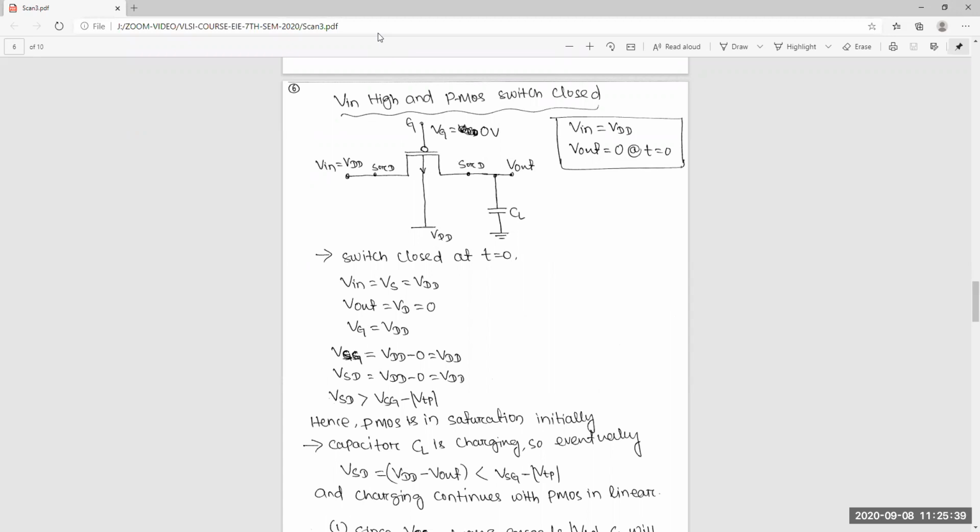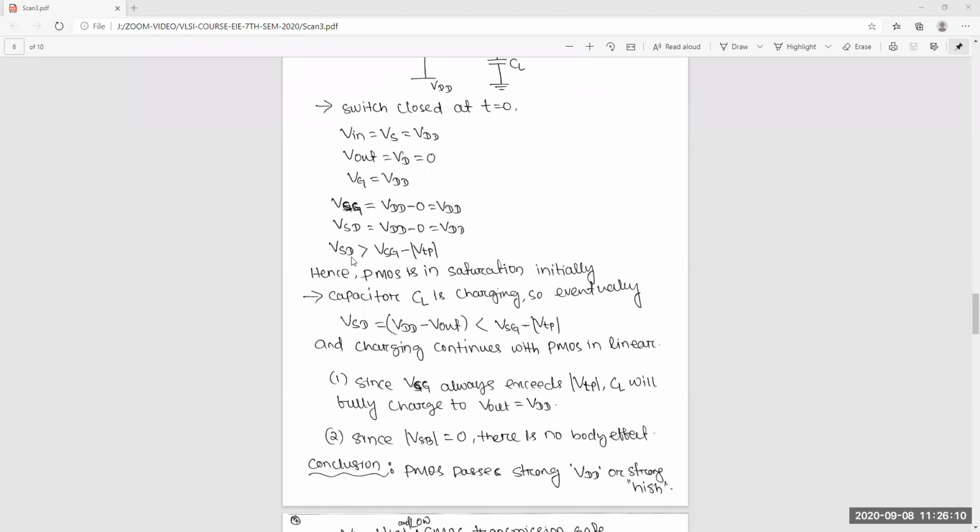So this will be source, this will be drain. Now we can say this is Vin, initially VDD, that's always VDD, and this is Vout, initially equal to 0. So you want to pass VDD to here. Similarly for NMOS, the 0 case we analyzed, you can analyze the same way; I left it for you.